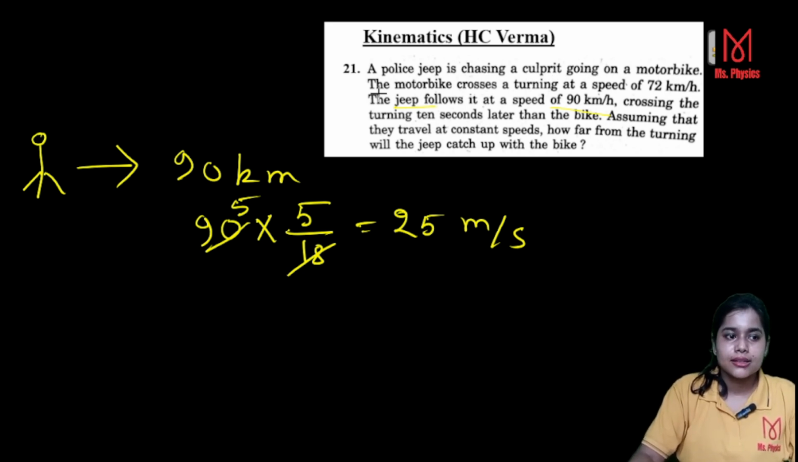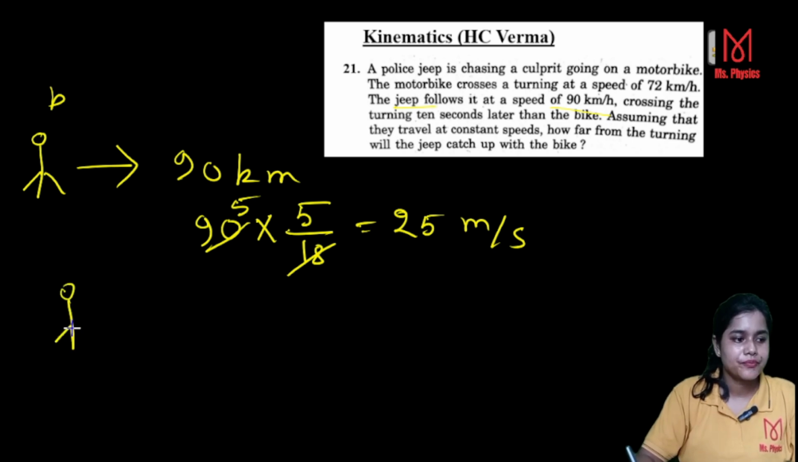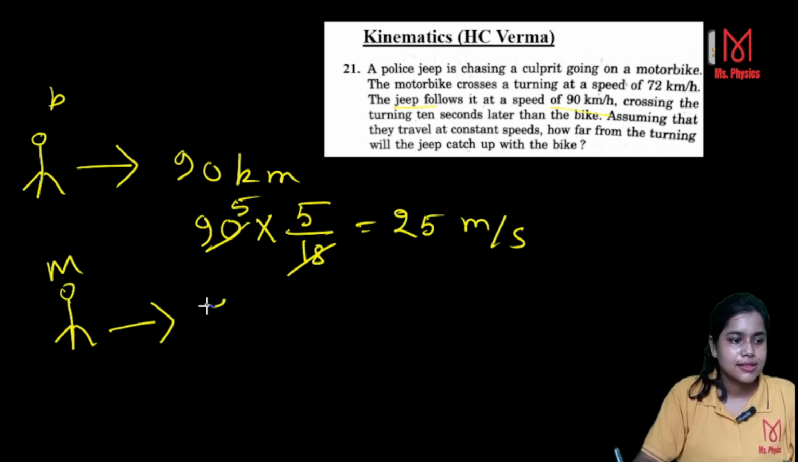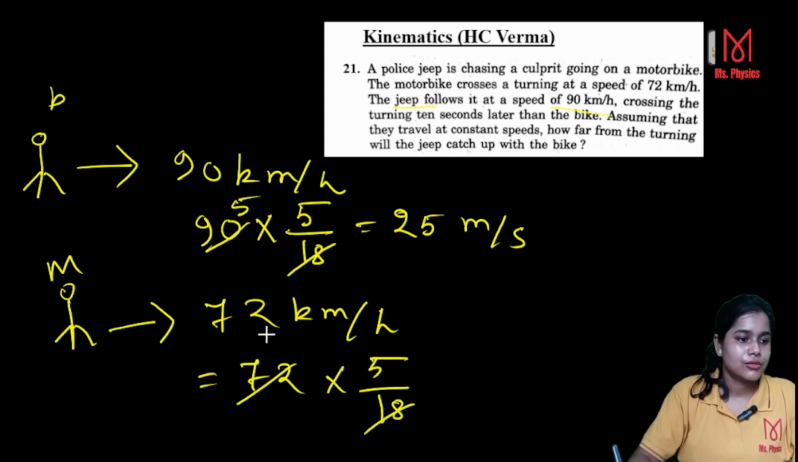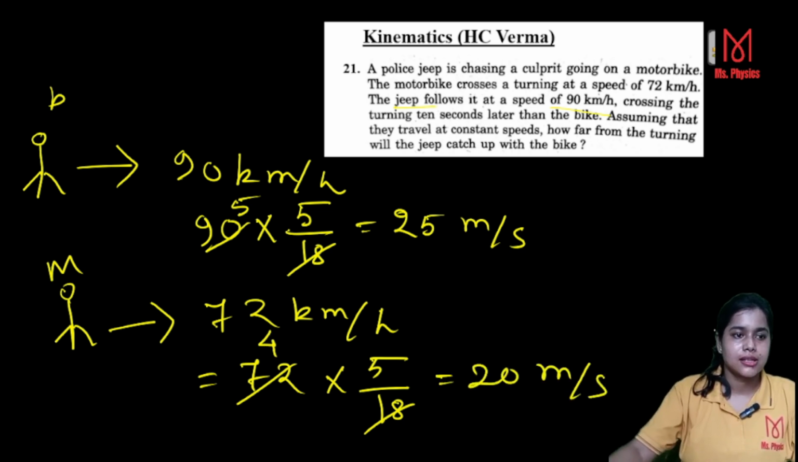On a motorbike, the motorbike crosses a turning at a speed of 72 km per hour. This is your police and this is your motorbike M. M has 72 kilometer per hour, which gives you 72 multiplied by 5 over 18. So therefore, 20 meter per second.